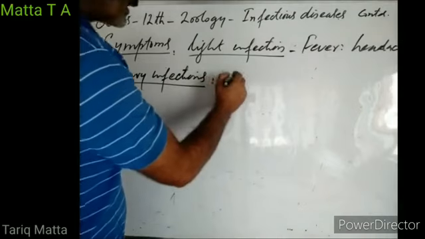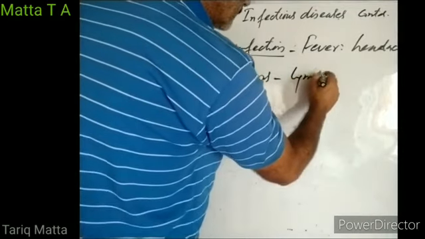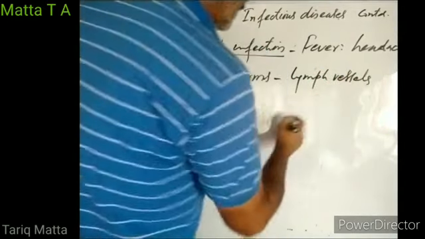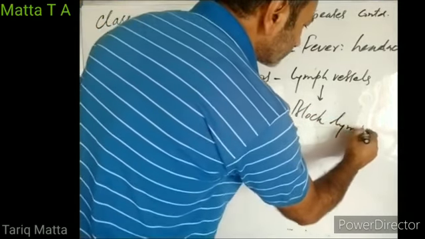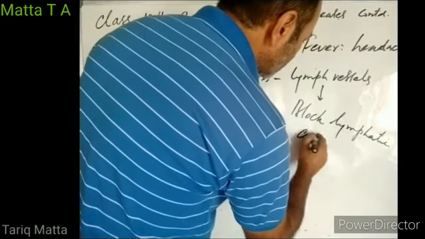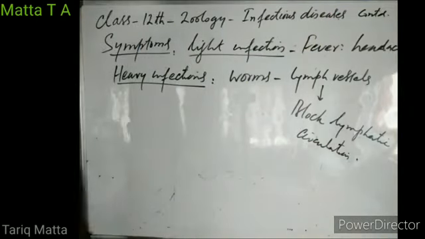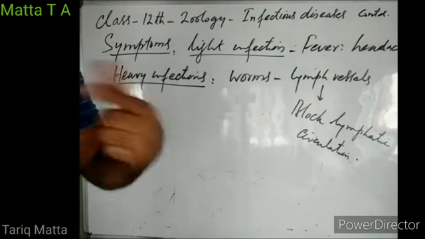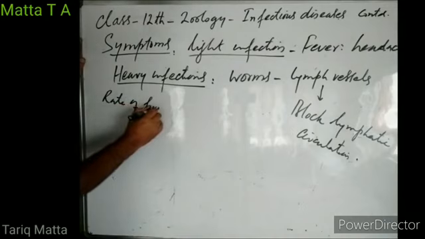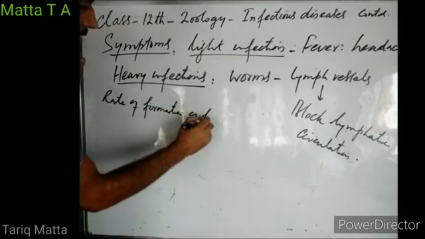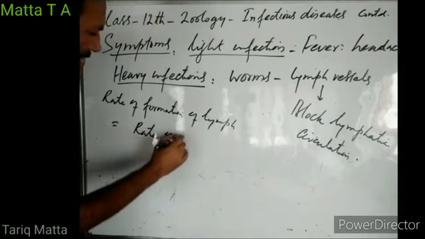the worms which reside in lymph vessels block lymphatic circulation. You know, lymph is formed from blood, and lymph is finally returned back to blood. So the rate of formation of lymph is equal to the rate of return of lymph.